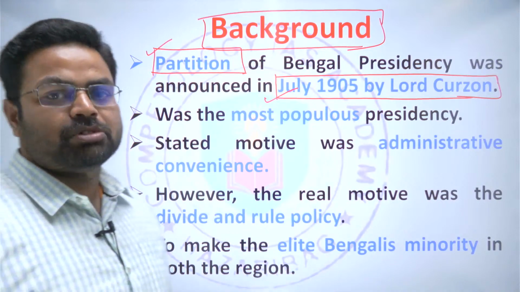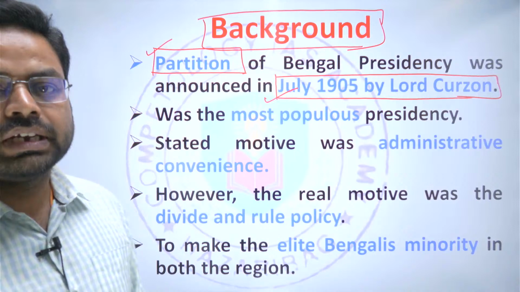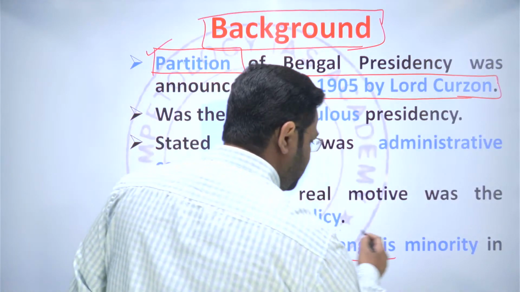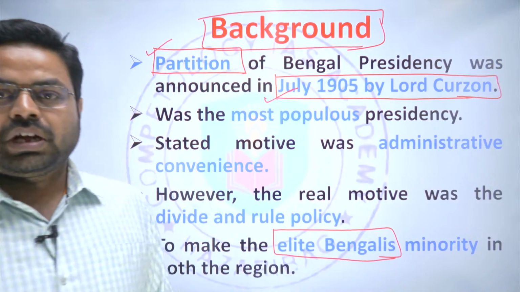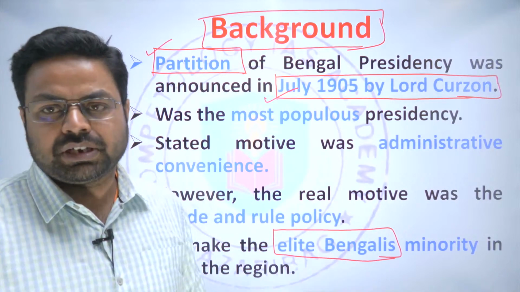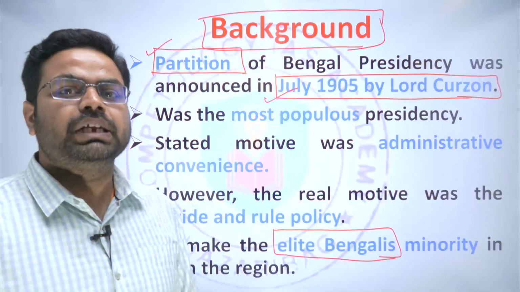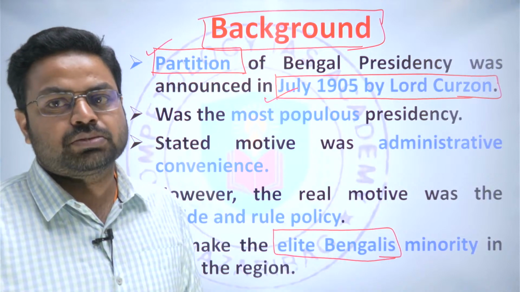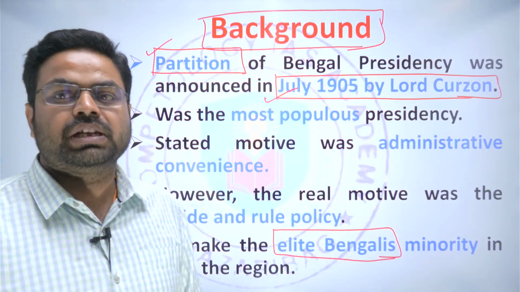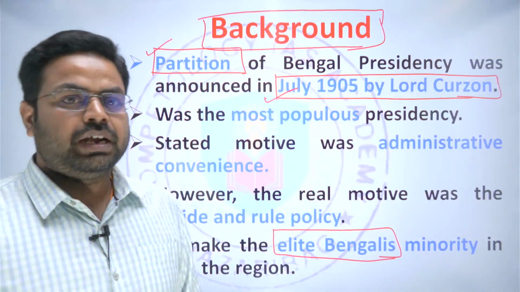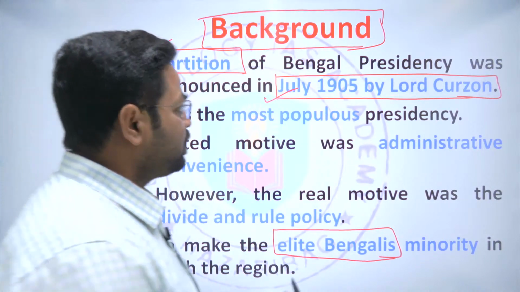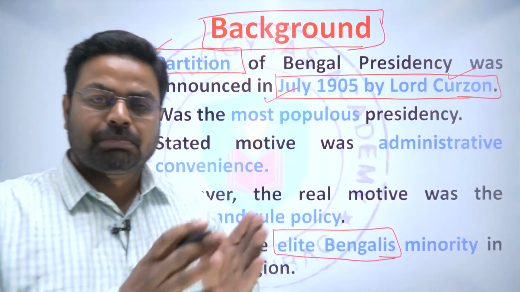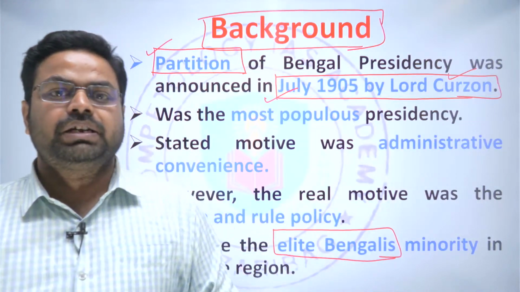These movements and uprisings were mainly led by the elite Bengalis, such as Anand Mohan Ghosh, etc. Various people in the Bengali community were leading the movements against British rule, demanding various political concessions and rights. That is why Lord Curzon wanted to make them a minority in both parts of Bengal after partition.